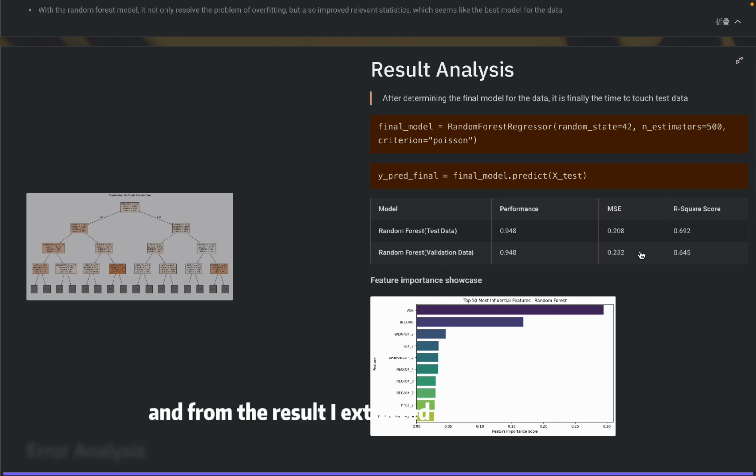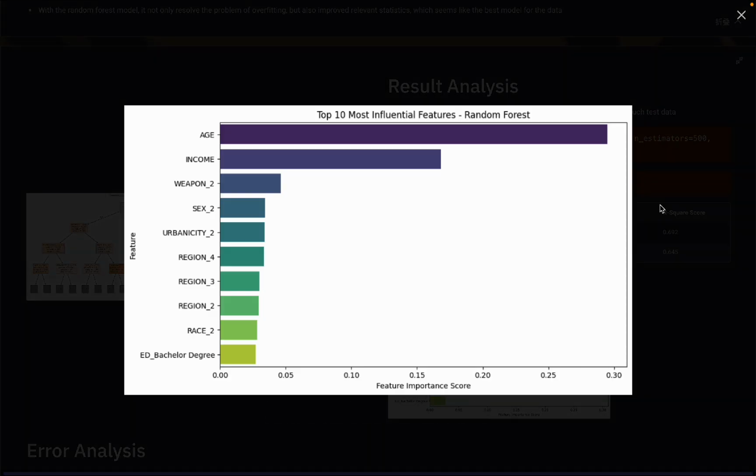From the result, I extracted the 10 most influential features from the model. As you can see, at the top is age, followed by income, weapon. There is some detailed coding here, which you can see in the notebook, so I won't elaborate a lot here.